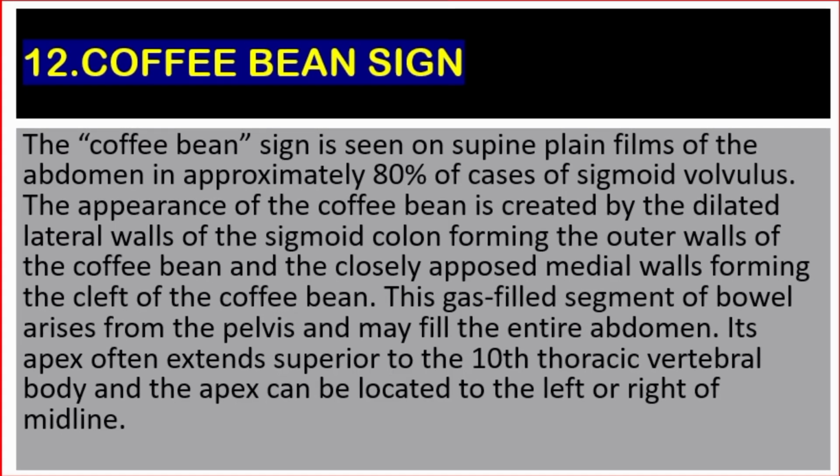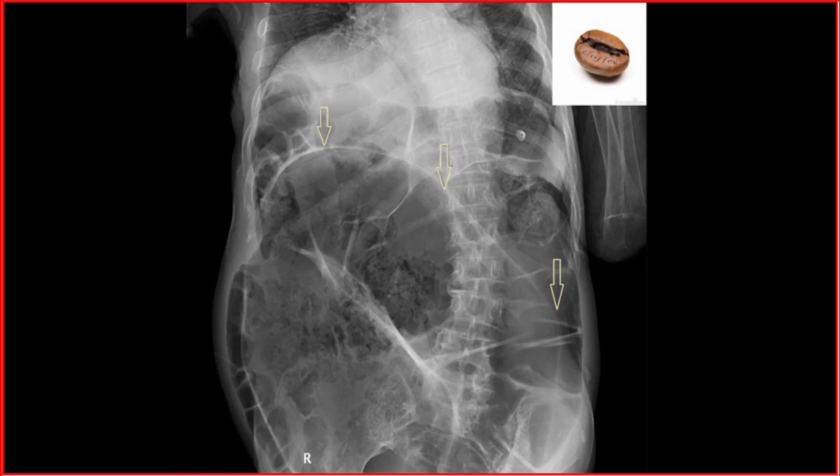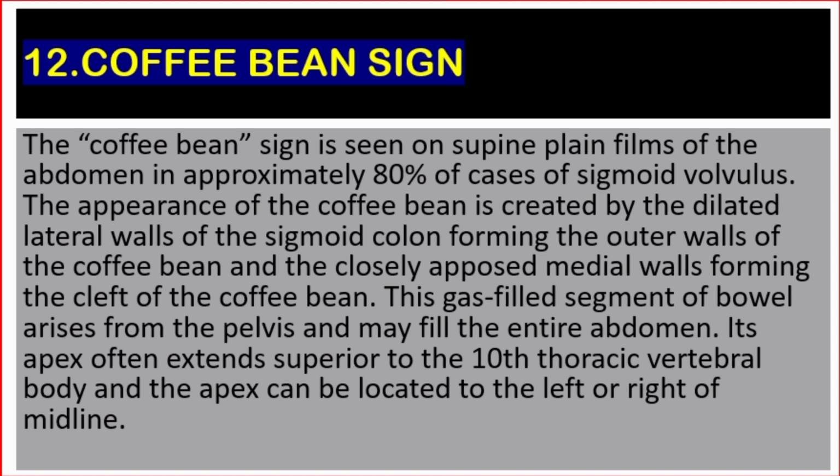Number 12. Coffee bean sign. The coffee bean sign is seen on supine plain films of the abdomen in approximately 80% of cases of sigmoid volvulus. The appearance of the coffee bean is created by the dilated lateral walls of the sigmoid colon forming the outer walls of the coffee bean, and the closely opposed medial walls forming the cleft of the coffee bean.